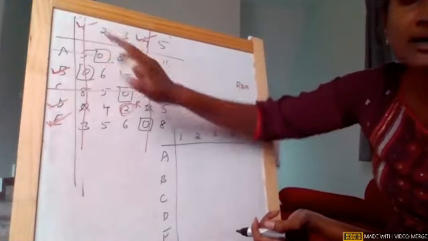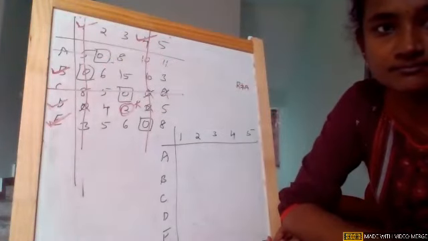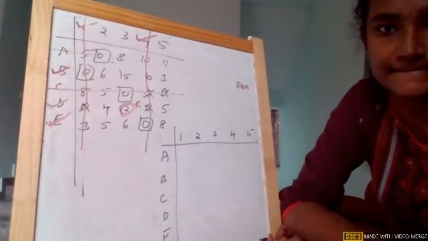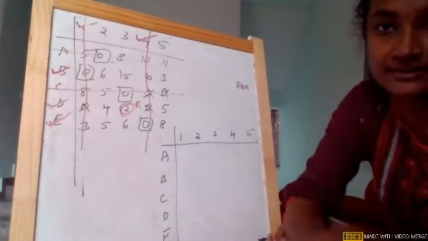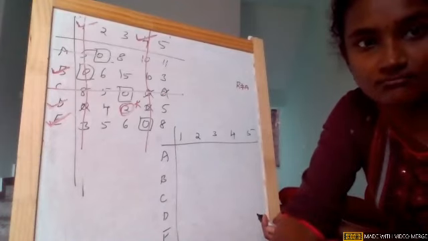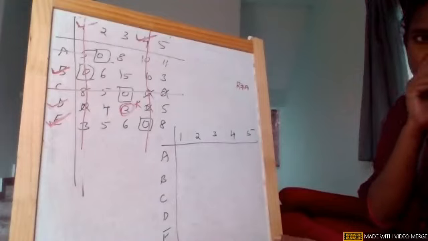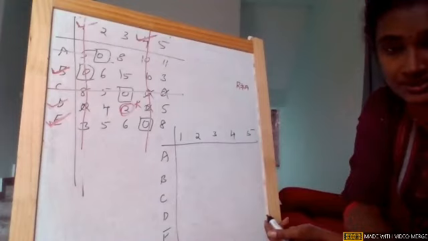Column 2 is not marked. Understood, Ifat? Ifat, I can't hear you. Understood?